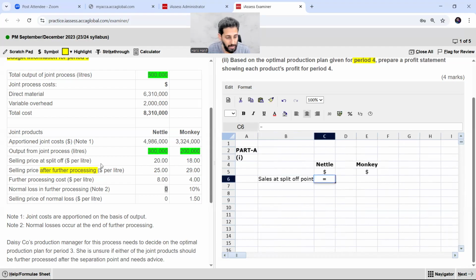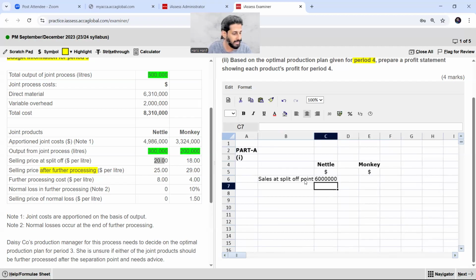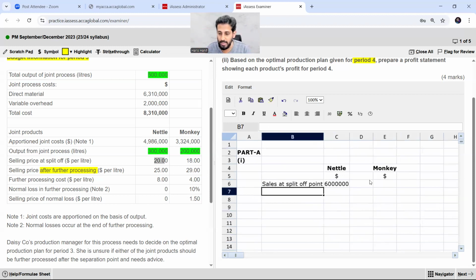What is the sales at split-off point for nettle? The price is 20 and the units are 300,000. So this is 20 multiplied by 300,000. So we got this revenue of nettle, that is 6 million. This is my sales revenue at split-off point, the sales value at split-off point, right? Now sales after processing further.